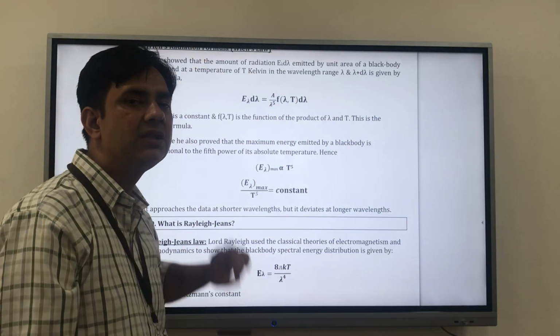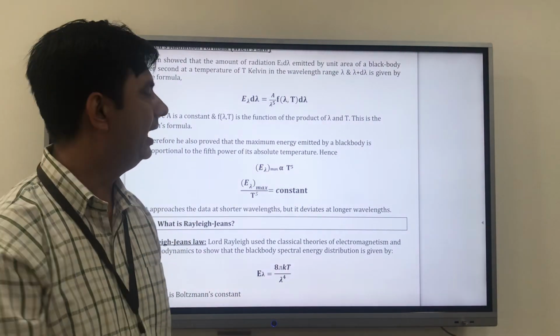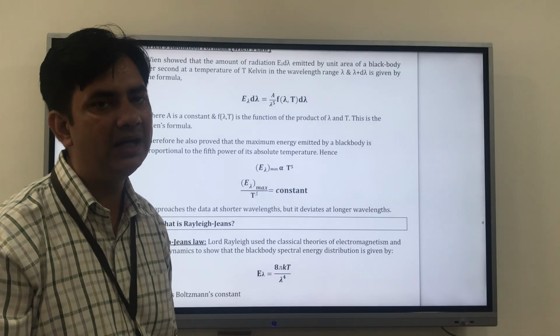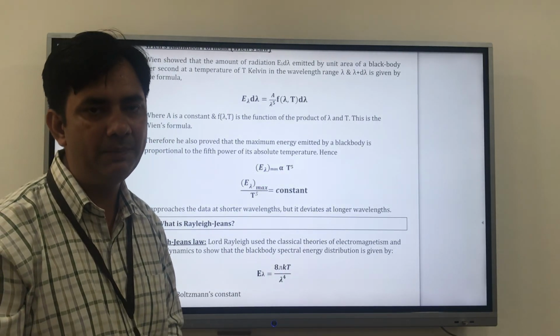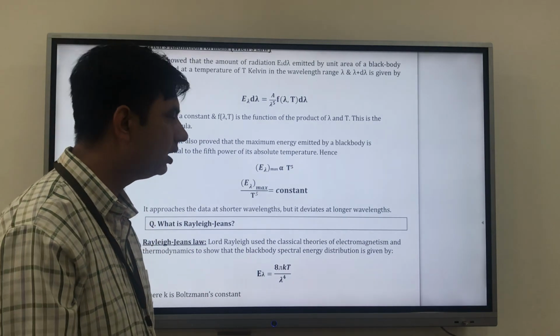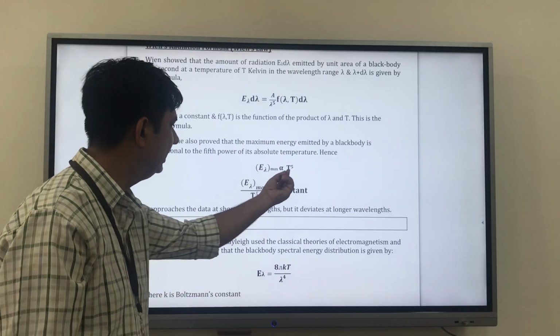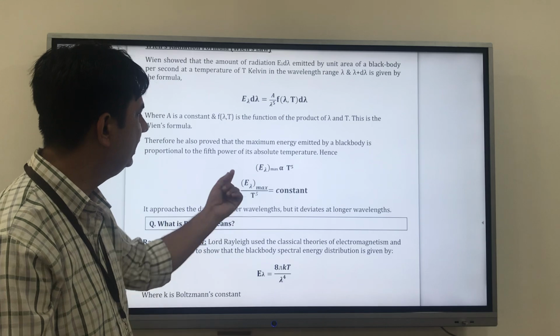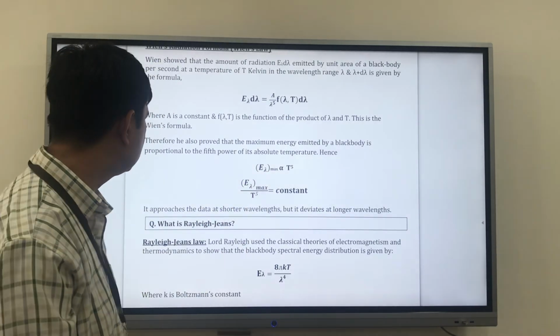So in Stefan's law, he says E is proportional to T to the power 4, and he says that my E lambda at a particular wavelength, my maximum value, can be emitted or observed at T to the power 5. So we can take this down, and E lambda max upon T to the power 5 is nothing but a constant, and this